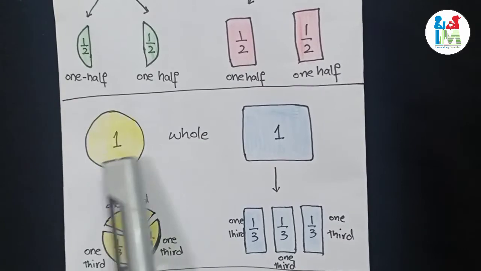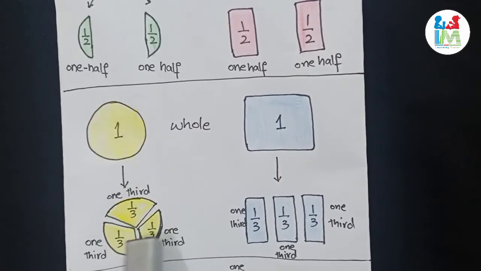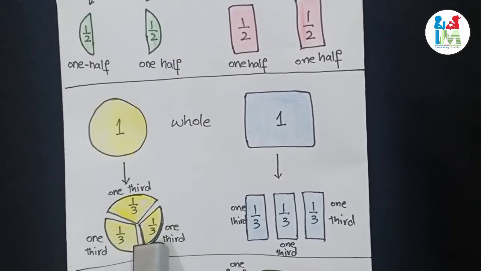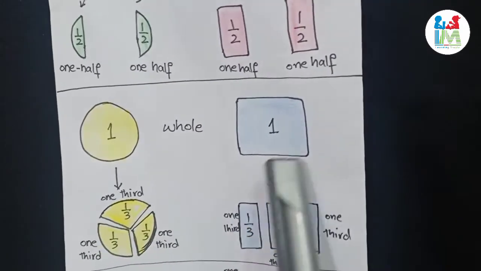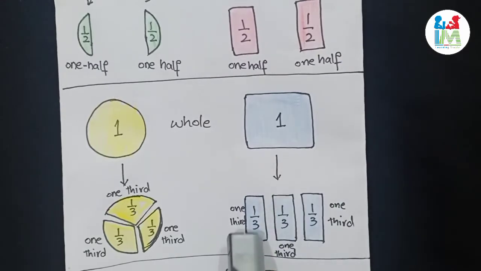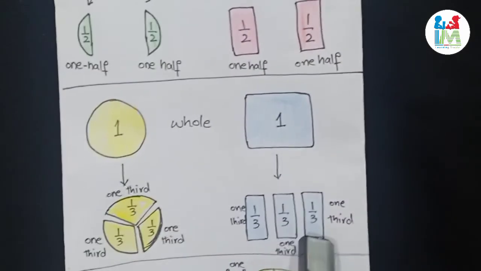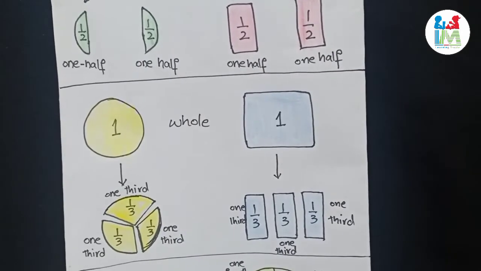In the next example, now we are dividing one whole circle into three equal parts. Because we are dividing it into three parts, now each part will be equal to 1/3. Look at the second example of a square. So now we are dividing a square into three equal parts. Each part is equal to 1/3.